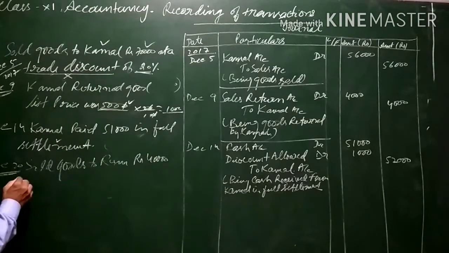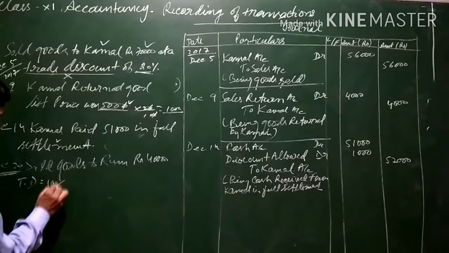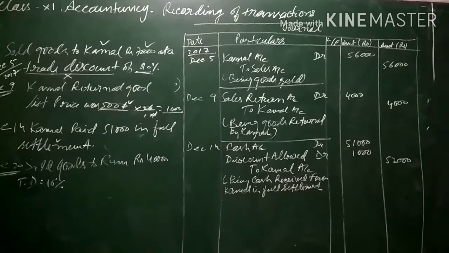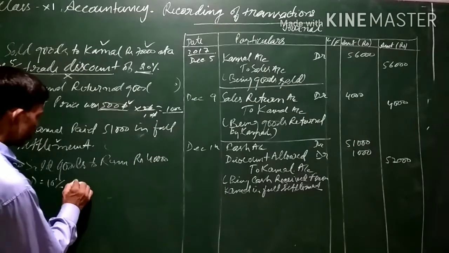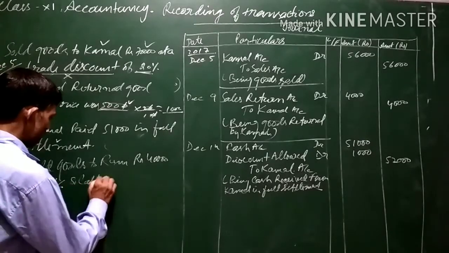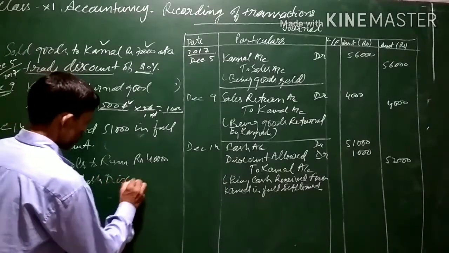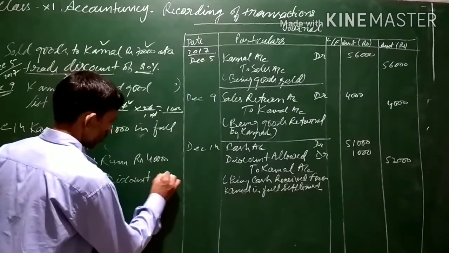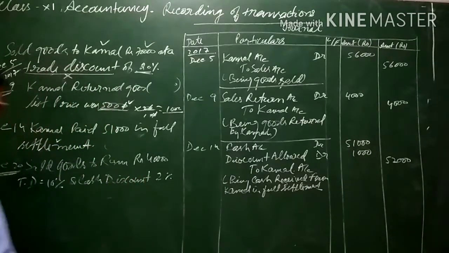Trade discount 10%, simply we can write TD is equal to 10%. Trade discount 10% and cash discount 2%. Ram paid 1/4 amount in cash.